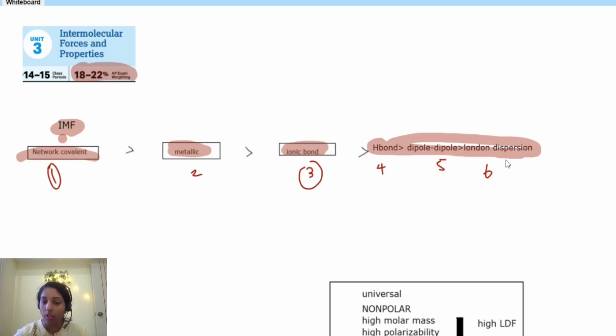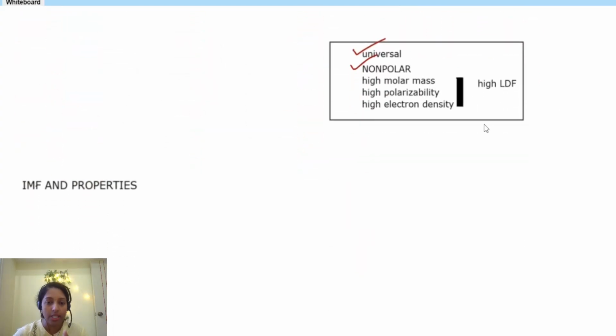You can tell this only when you are comparing similar molar mass. That's very important. Okay. This order is true only when you are comparing similar molar mass, because LDF, that's the problem. LDF, if higher the molar mass, just think about these words. It's a universal force, it's in non-polar molecules too. In a non-polar molecule, yes, LDF is there. Higher molar mass, higher will be the electron density.